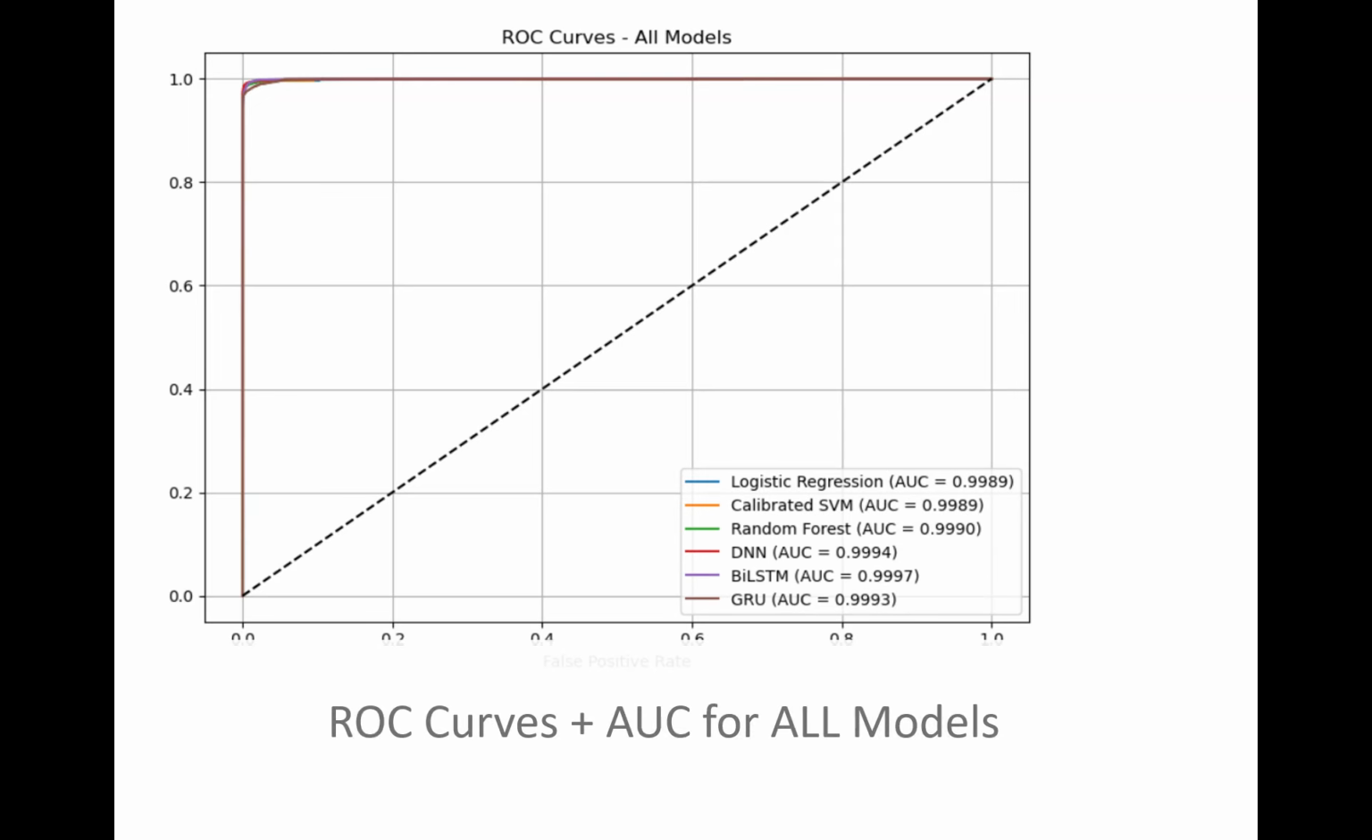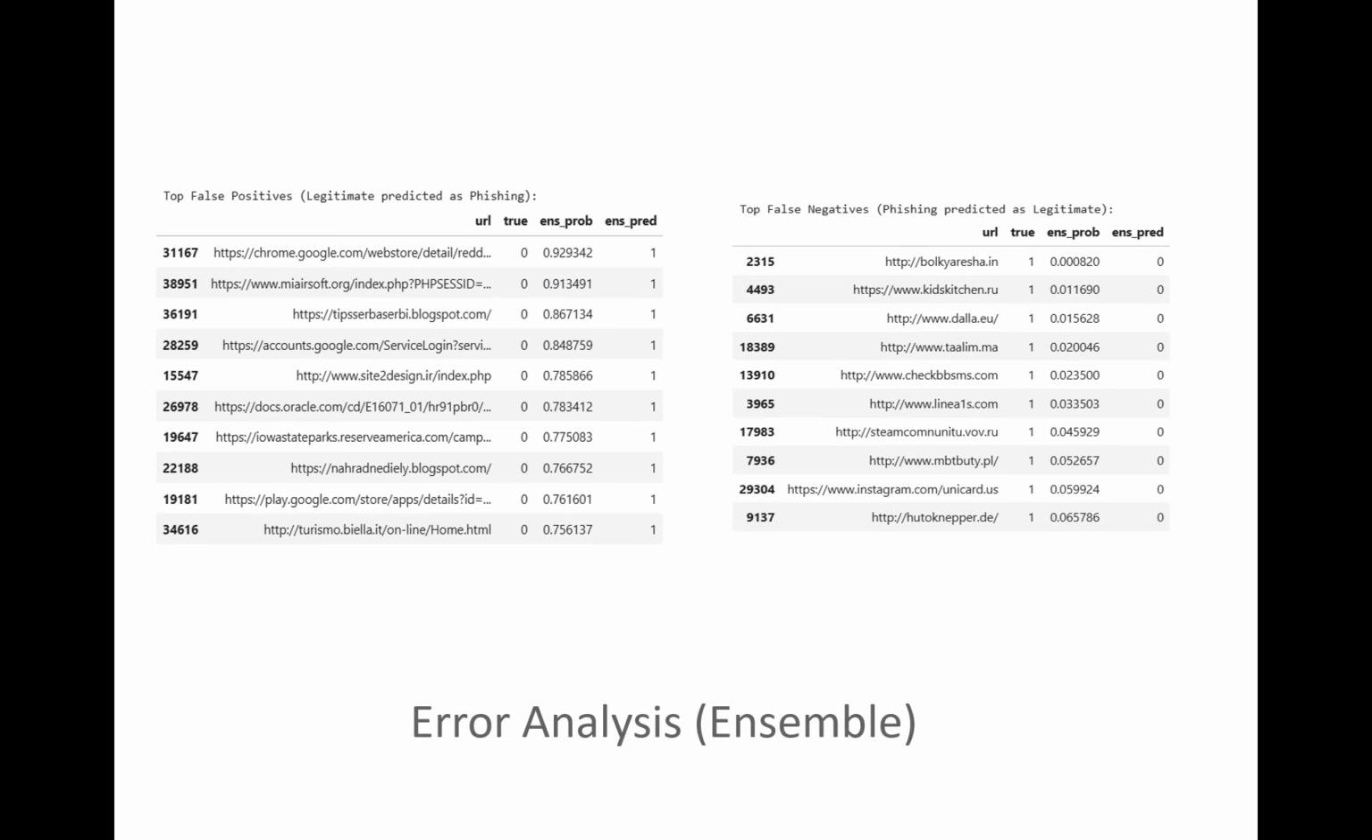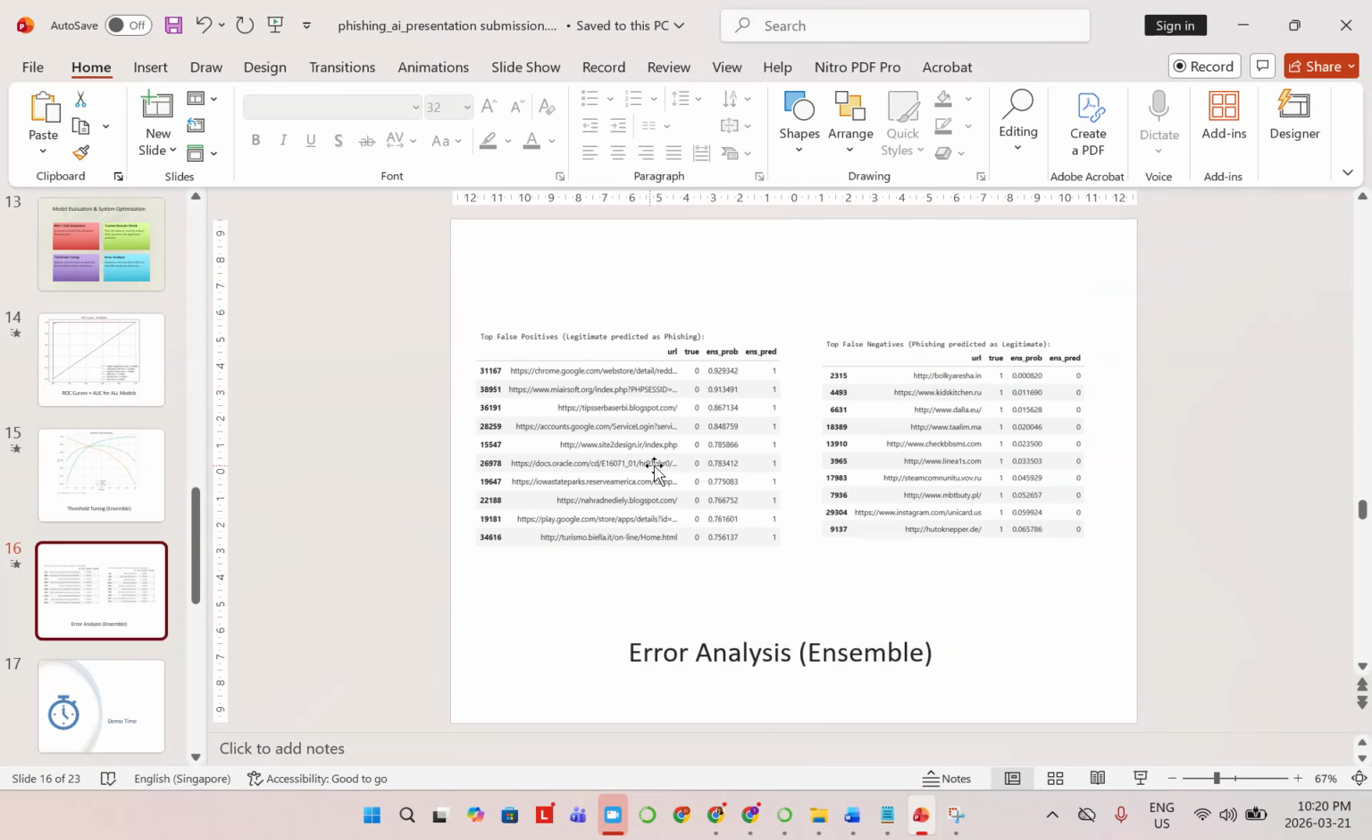The graph shows the ROC curve for all models. The ROC curve measures the trade-off between true positive rate and false positive rate. The AUC values for all models are close to 1, indicating strong classification performance and effective detection of phishing URLs. The next slide shows threshold tuning for the ensemble model. The best threshold is selected to balance precision, recall, and F1 score for optimum performance. This slide shows the error analysis, including false positives and false negatives, to identify model weaknesses and improve performance. Next, I will show how the phishing URL detection system works in practice.